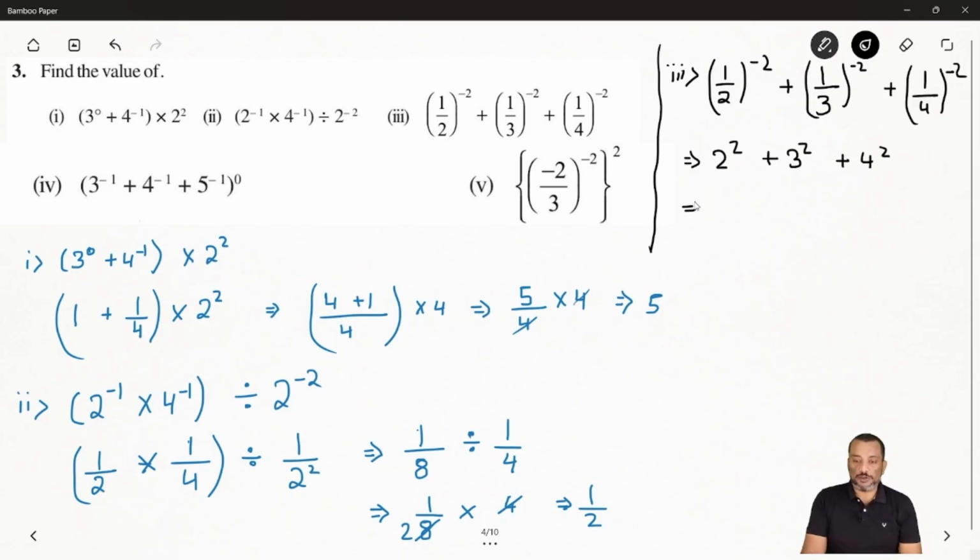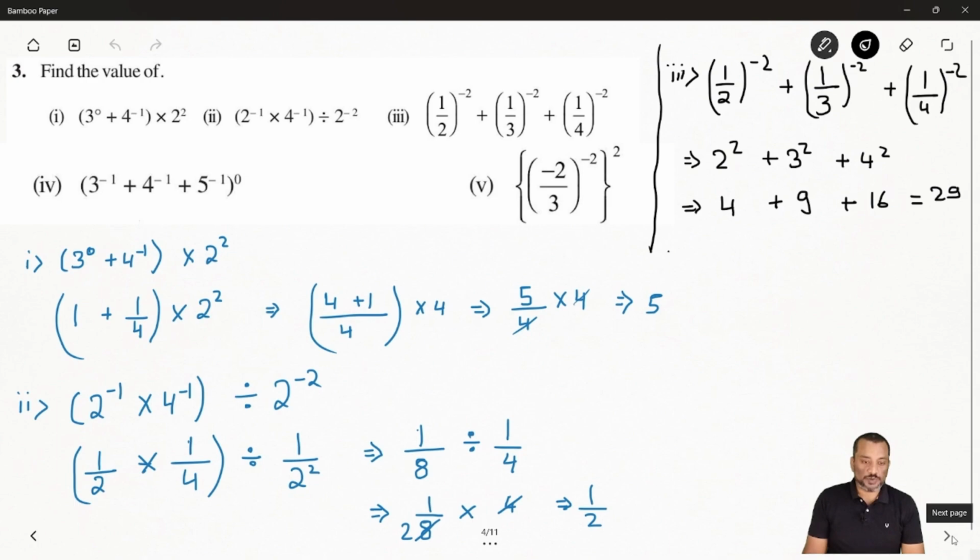Now 2 square you will get how much? 4. And 3 square you will get how much? 9. And 4 square you will get 16. Now you can add all of them. So 4 plus 9 is 13, and 13 plus 16 is 29. Hope it's clear. Now next we have the fourth question. Let's solve the fourth question.